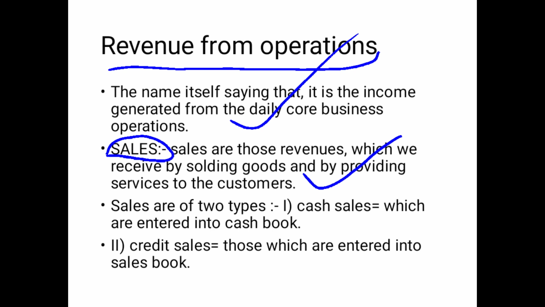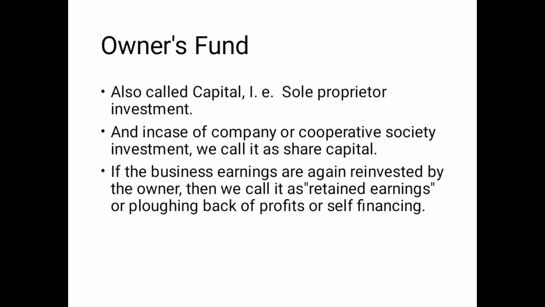And sales are of two types. Sales are classified into two types: cash sales and credit sales. Cash sales are those sales which are entered only into the cash book, and credit sales are those sales which are entered into the sales book.